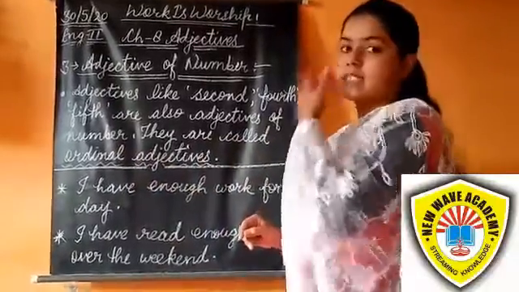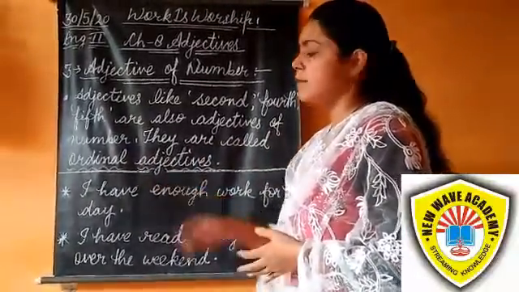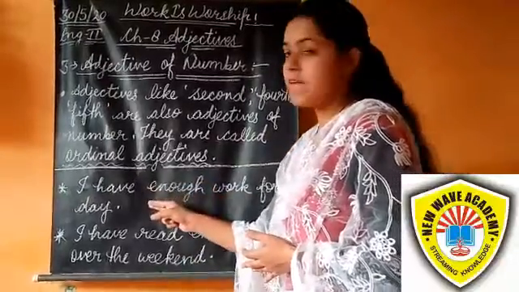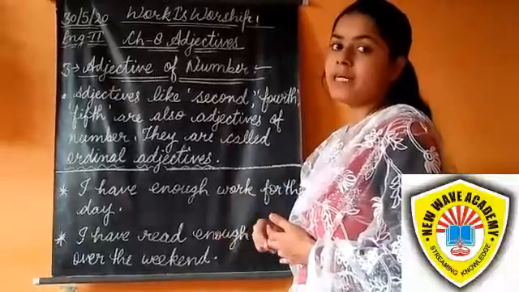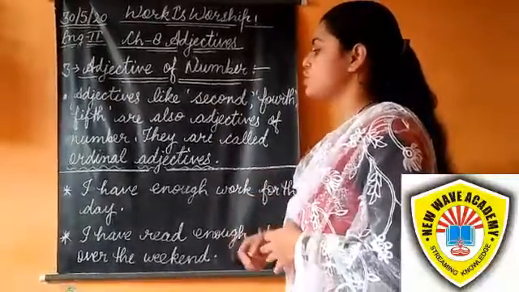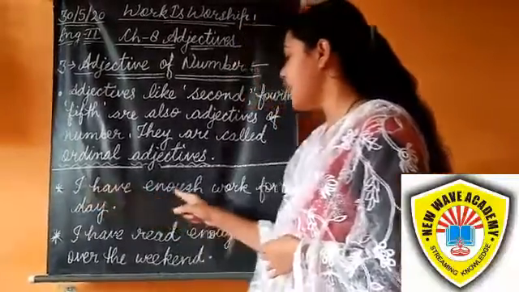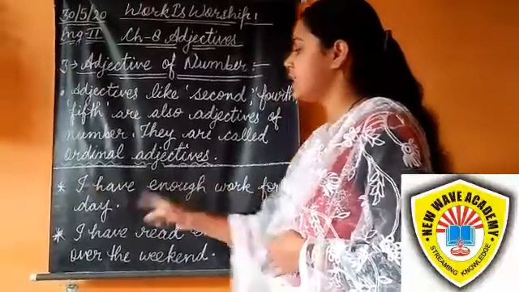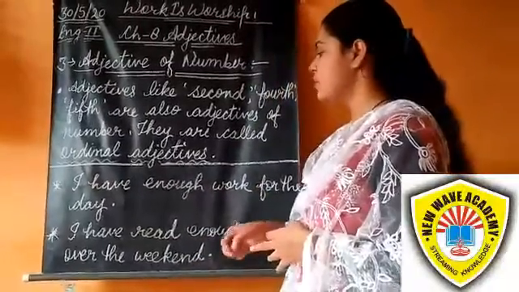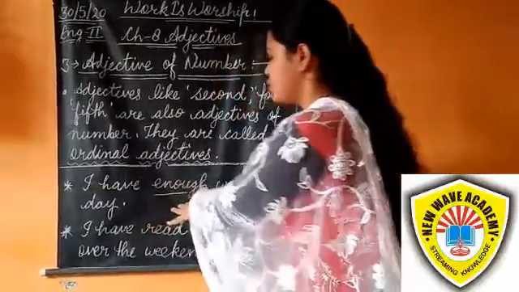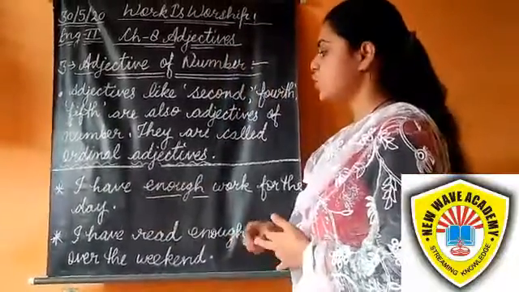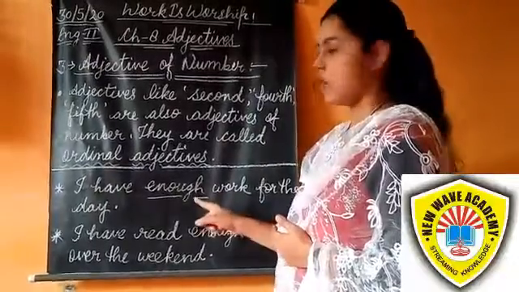Students, some adjectives may be adjectives of quantity or adjectives of number, depending on their use. First example: I have enough work for the day. How much work? Enough work. It is the answer to the question 'how much', so it is an adjective of quantity.